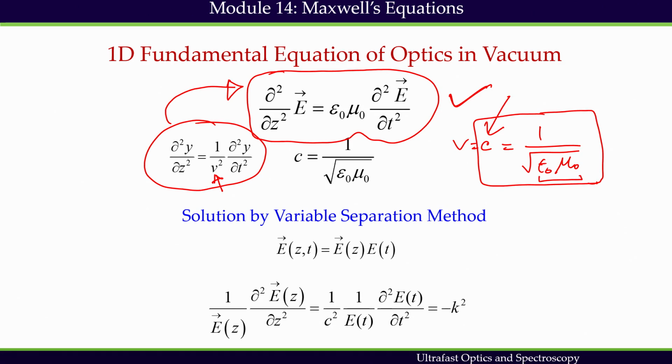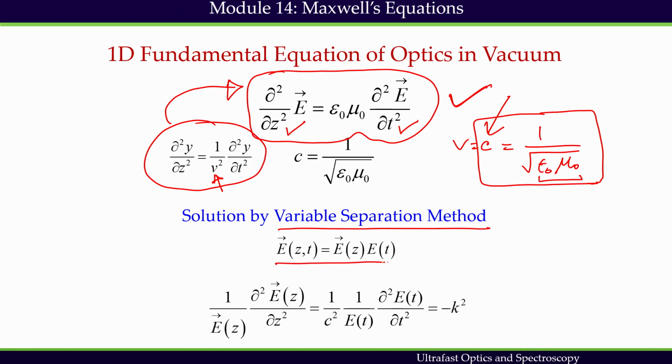We get the solution by the variable separation method, which is a very common method in this kind of problem, because if we look at this equation, we have a time dependent part here and a space dependent part here, and we have made it 1-dimensional.